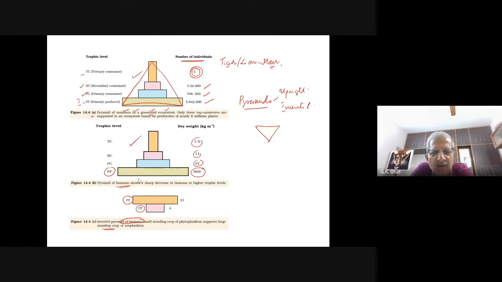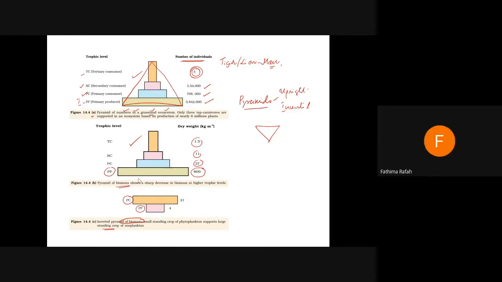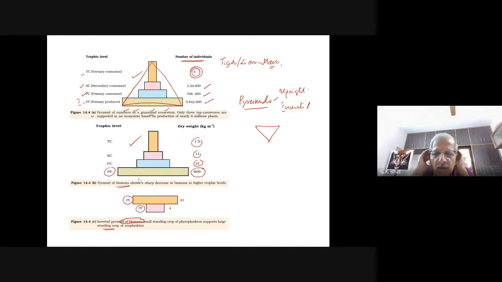You know who is the primary consumer in the ocean? You may not be knowing. Your whale is a primary consumer. Are you aware? Such a huge bodied animal, the largest animal in the aquatic ecosystem, is a herbivore. Are you following me? Yes, sir.